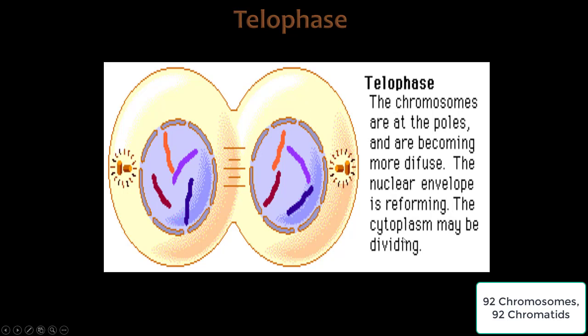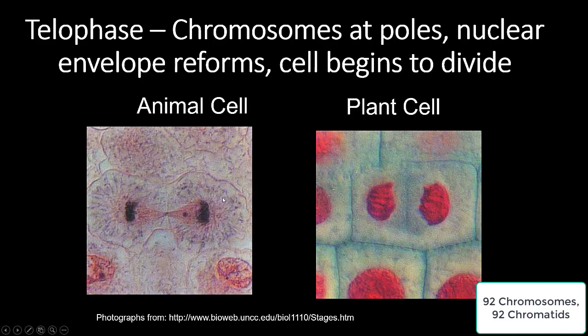And then it says the cytoplasm may be dividing. If you look in the middle, this is where the cell starts to divide. So here's another look at telophase, and it says the chromosomes are at the poles, the nuclear envelope reforms, and the cell begins to divide. So you can tell right here, here's that cell division right here. Our chromosomes that were tightly packed started to diffuse, or spread apart from each other.